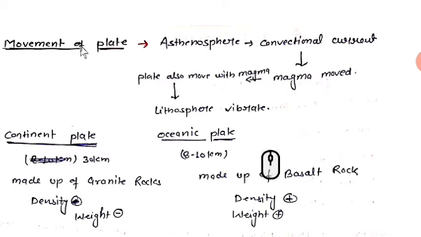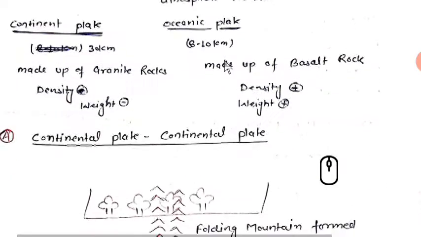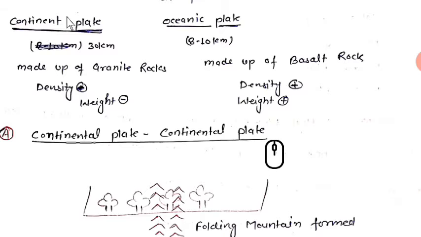So let's go forward. Movement of plate. What is movement of plate? Okay guys, I have said you about this, right? Let's go forward. Continent plate and ocean plate, these two parts. What is continent plate? It's made up of granite rocks. This continent plate is made up of granite rocks, and this oceanic plate is made up of basalt rock. This is of 30 kilometers, and this is of 8 to 10 kilometers.